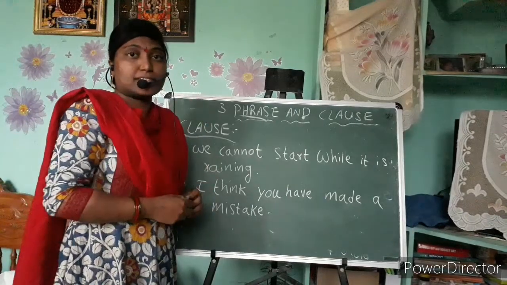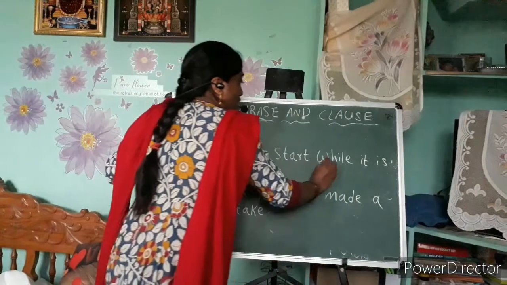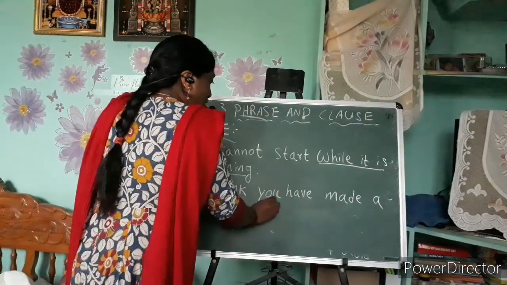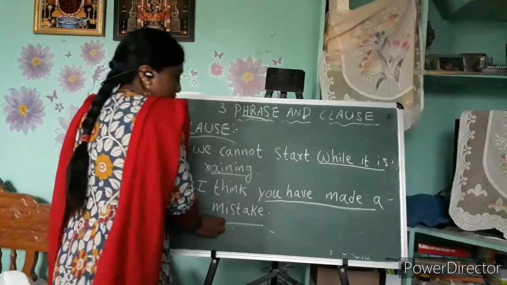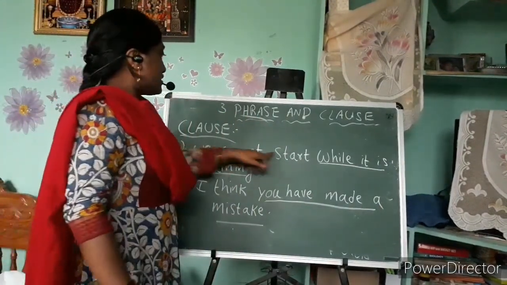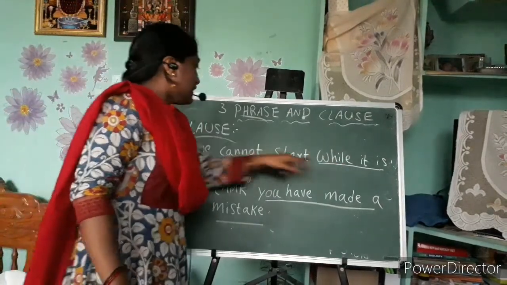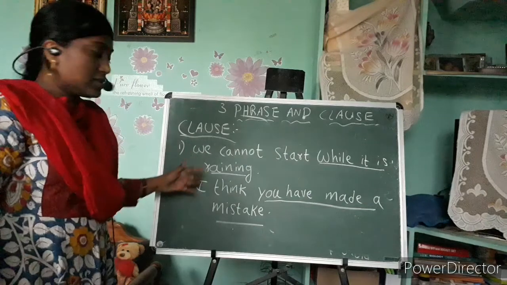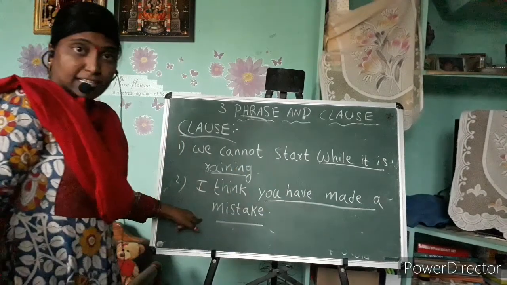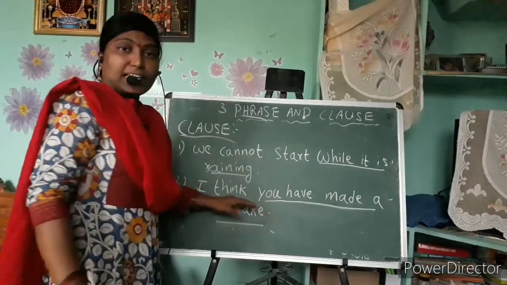Just guess. Yes. So in this sentence, while it is raining, here you have made a mistake. In the first sentence, we cannot start with "while it is raining". In this sentence, "while it is raining" is a clause. In the second sentence, I think you have made a mistake. In the second sentence, "you have made a mistake" is a clause.